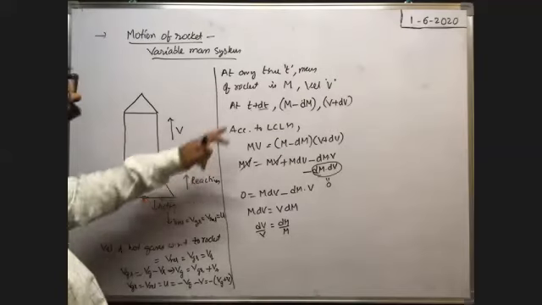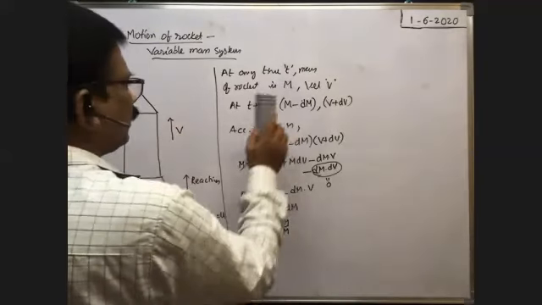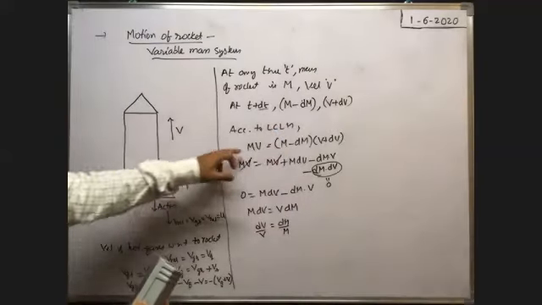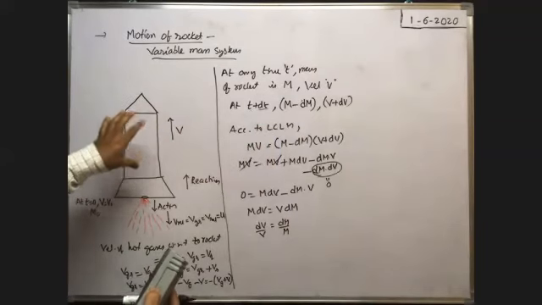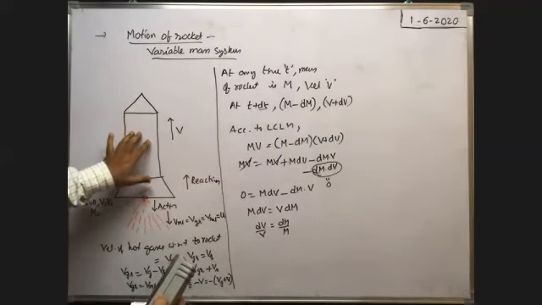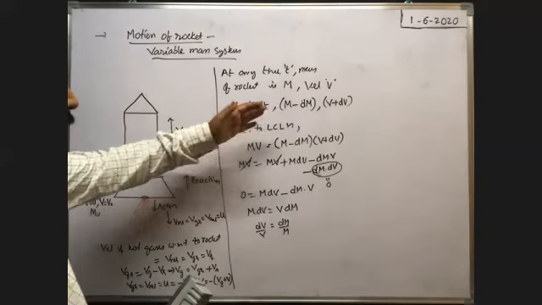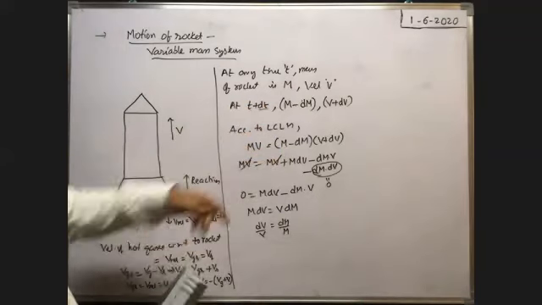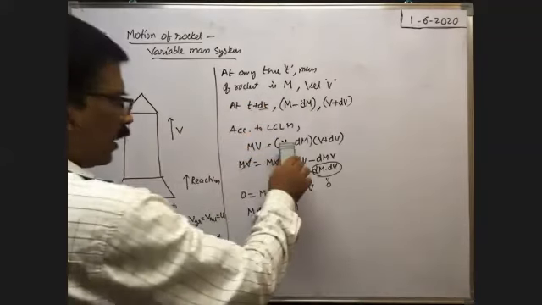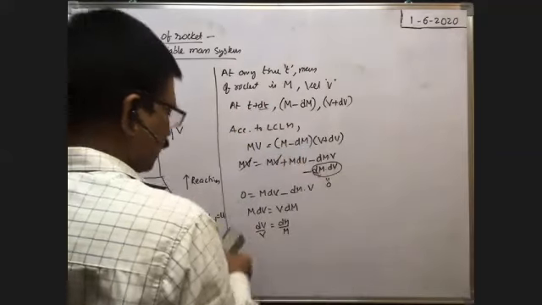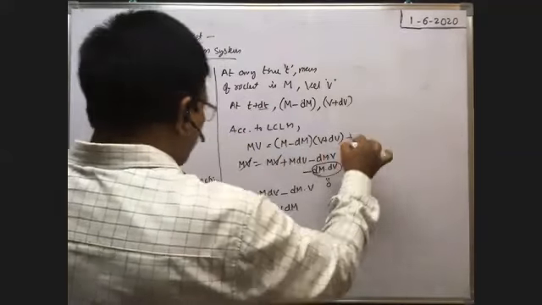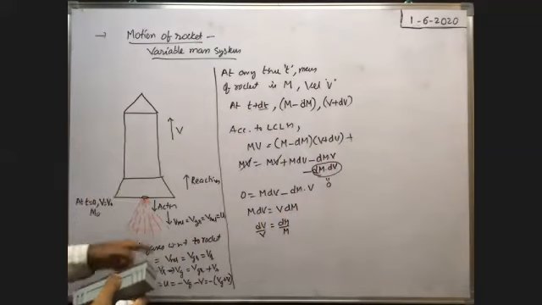Here you see, at initial, m is the mass of the rocket with the fuel. After t plus dt seconds, as the dm mass of the gas comes out, the momentum of the rocket remaining is m minus dm into v plus dv. Plus at the same time, the fuel comes out with its velocity.